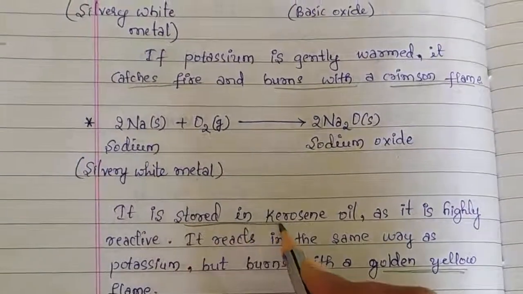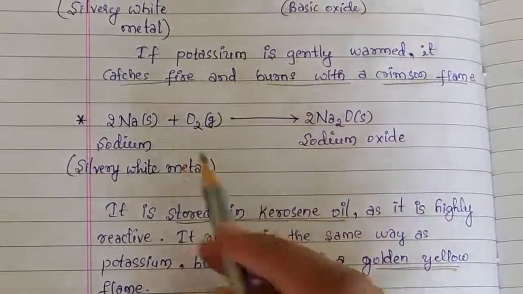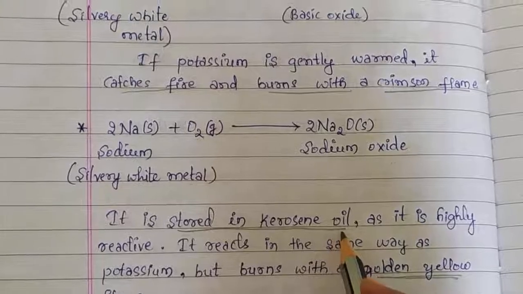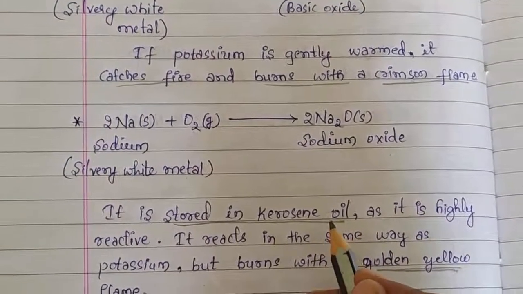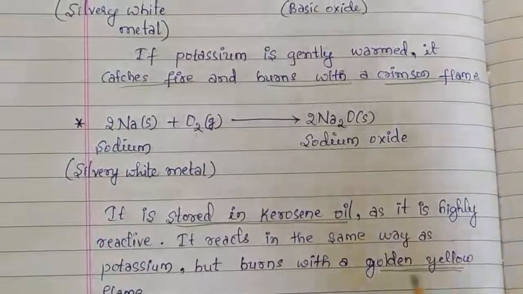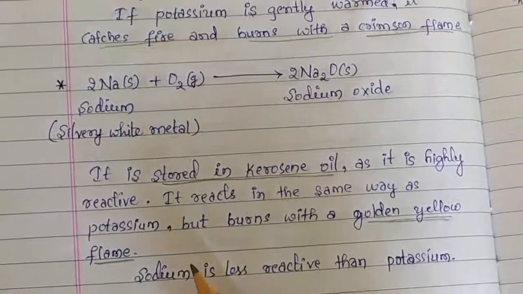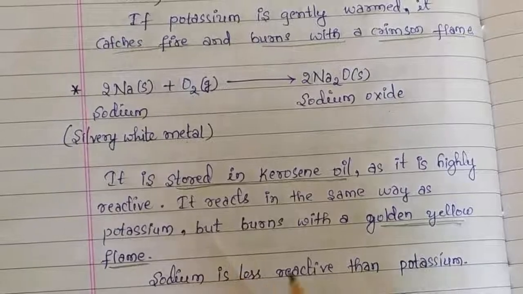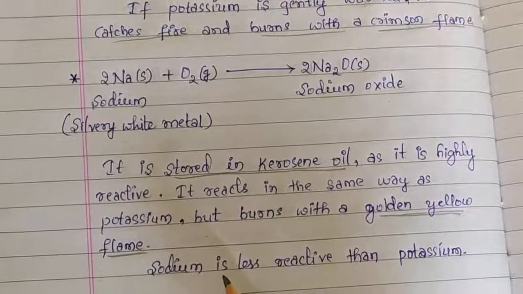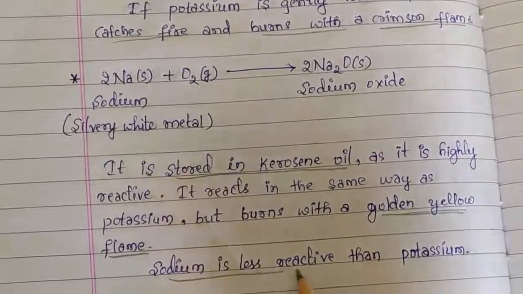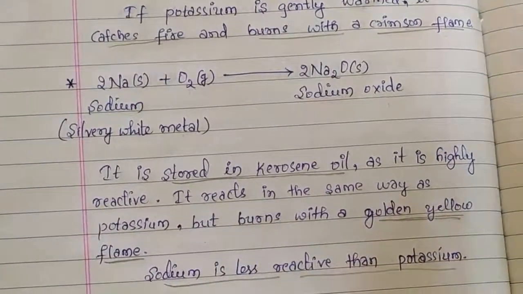Because of its highly reactive nature, sodium is stored in kerosene oil. Otherwise, if it is kept in open air, it will catch fire. But when we compare the reactivity of sodium with potassium, sodium is less reactive than potassium.